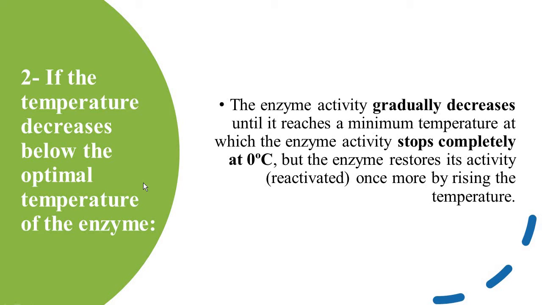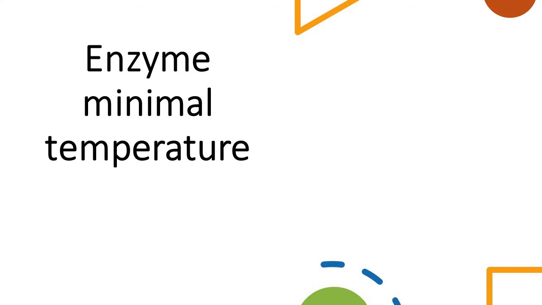So what does it need? After some time, if you increase the temperature or warm up, it will restore its activity or reactivate its activity again. So when the enzyme is below the optimal temperature, what happened? It stopped? No, it decreased its activity until it stopped, and it may restore or reactivate again after rising temperature. But if the temperature is above the optimal temperature, what happened?